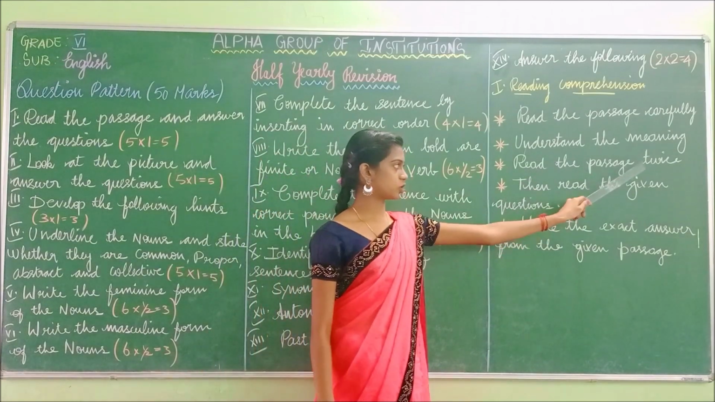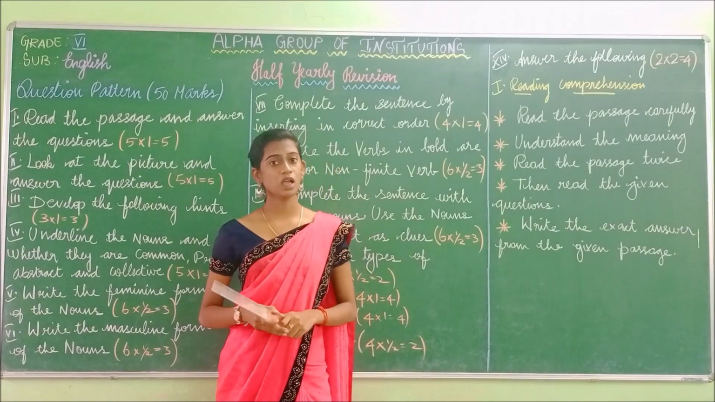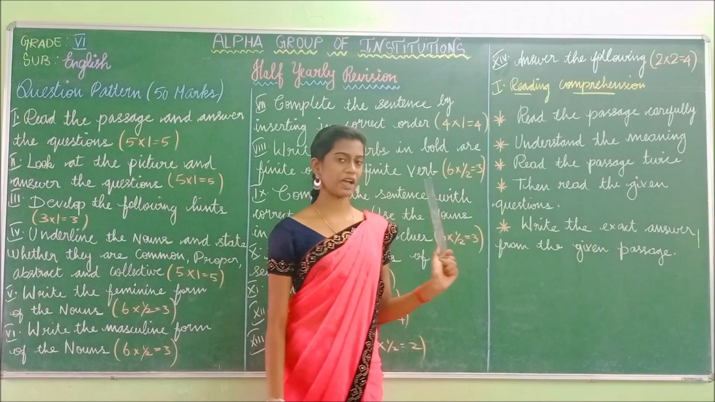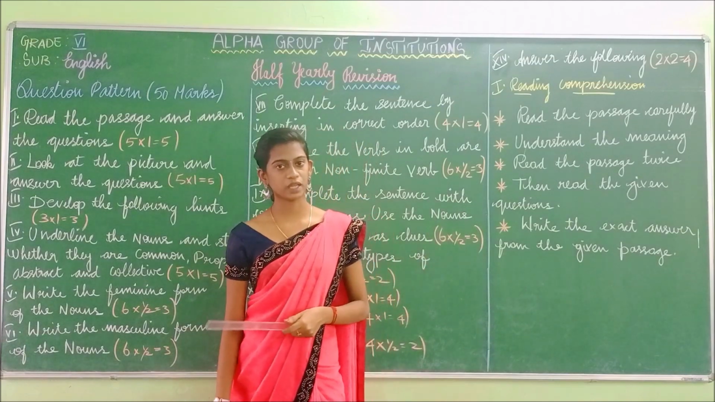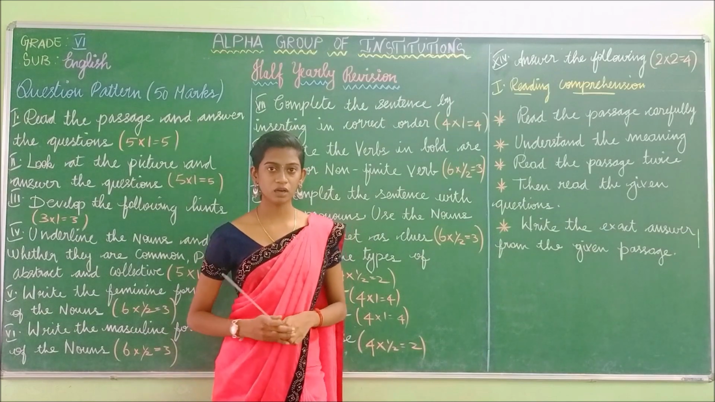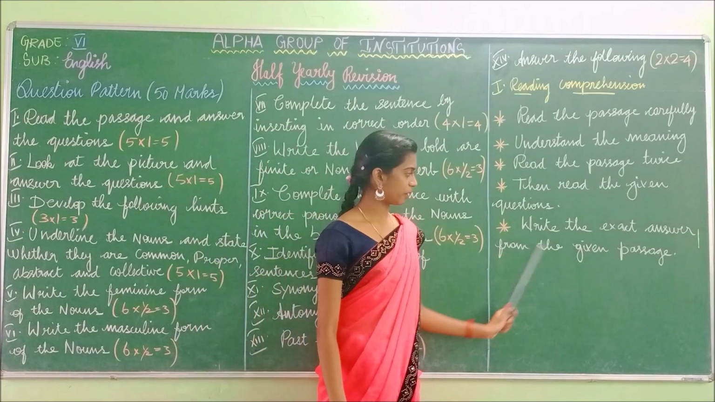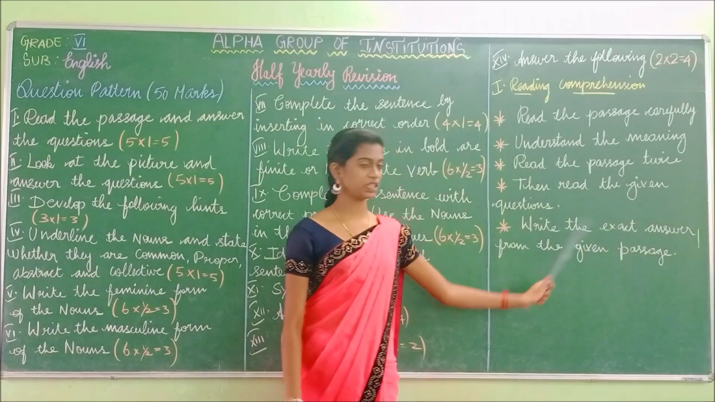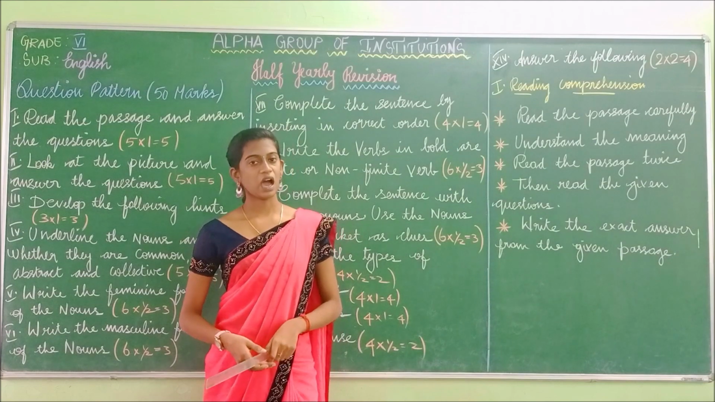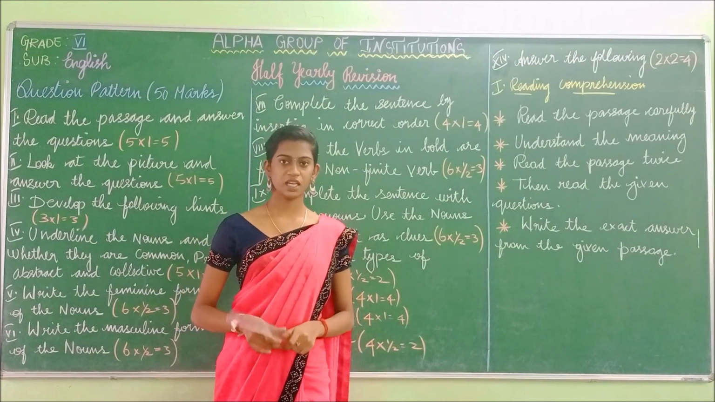Read the passage twice. You have to read the passage 2 times so that you can understand. Then read the given questions. After understanding, you have to move on to the questions given below the passage. Write the exact answer from the given passage. After reading the question, you have to find the exact answer in the given passage.